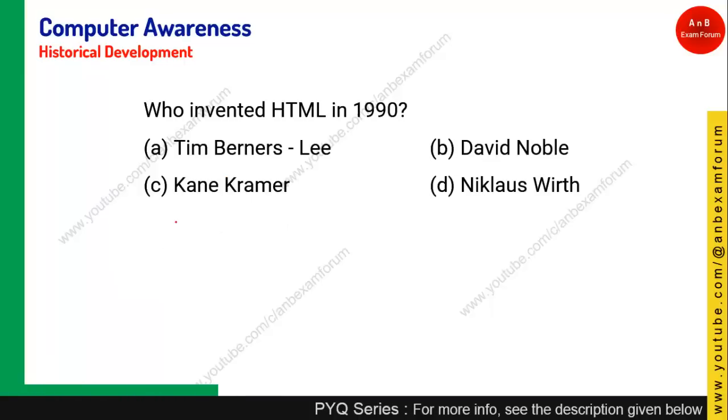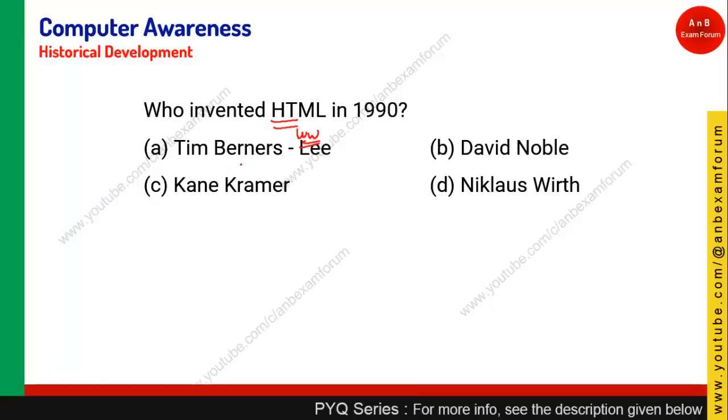So who invented HTML in 1990? It is not HTML, it is basically the World Wide Web. As I told you, he is popularly known as TBL, Tim Berners-Lee. He was the inventor of the World Wide Web in 1990. So option A is the right answer.